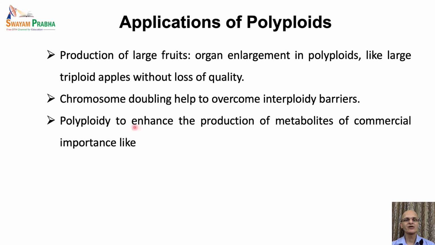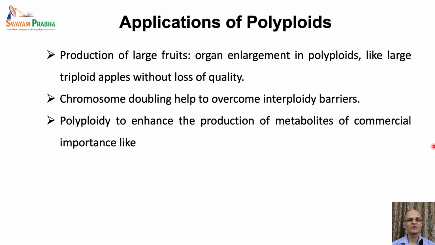It is well known that polyploidy enhances the production of secondary metabolites that make these plants robust. A large number of metabolites are used in various industries like pharmaceuticals, cosmetics, and the food industry, and so on.